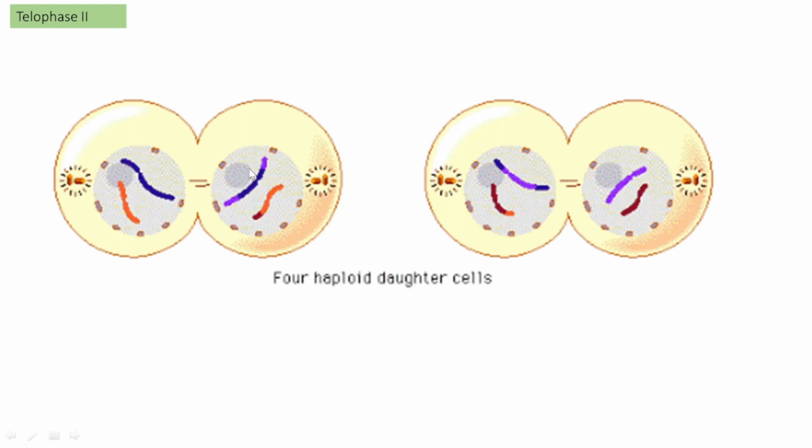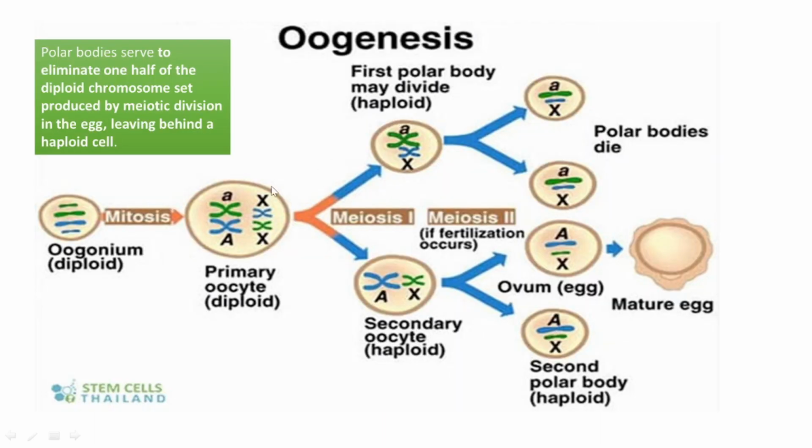After the formation of four haploid nuclei, the cell undergoes cytokinesis, and as a result it forms four haploid daughter cells. Okay, then I am going to show you a generalized picture of this meiosis.